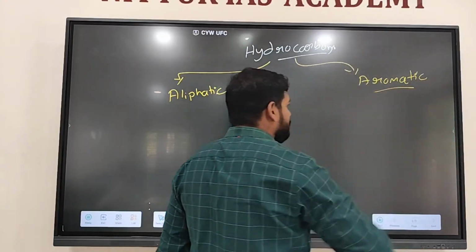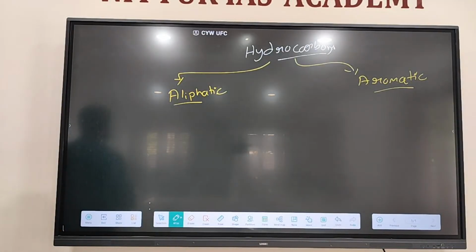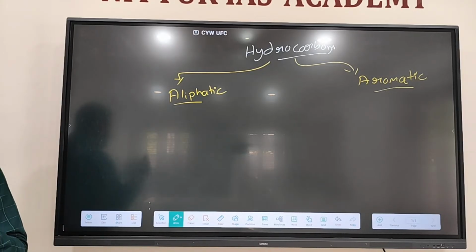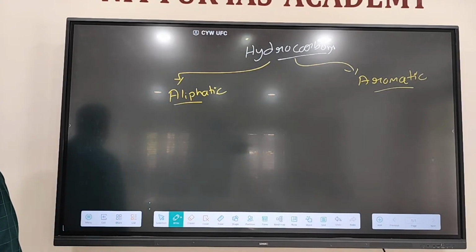Aroma means smell, but here it is not smell. Aromaticity is a property where the electrons will vibrate, fluctuate, and change their place. It will be having that property, that is aromaticity here.